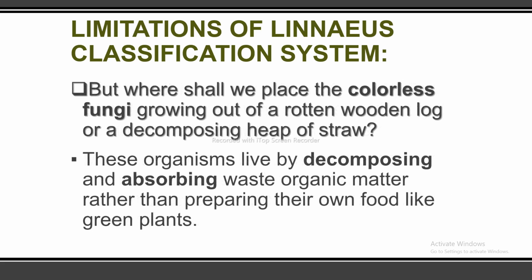So now the question is, where shall we place the colorless fungi growing out of a rotten wood log or a decomposing heap of straw? These organisms live by decomposing and absorbing waste organic matter rather than preparing their own food like the green plants.